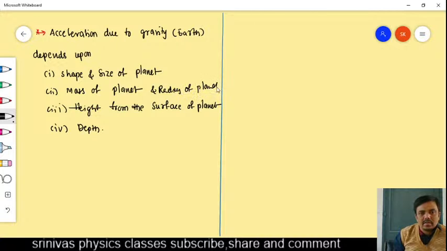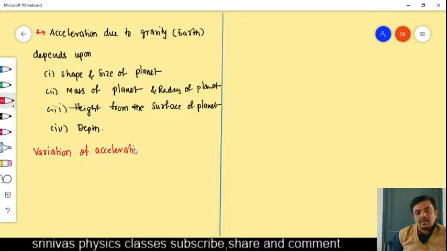The size gives the radius also. These are some factors, but I am going to explain how acceleration due to gravity varies with the height. Okay, right. For that purpose, first I am going to explain the variation of acceleration due to gravity with height. How acceleration due to gravity varies with the height, that I am going to explain first.